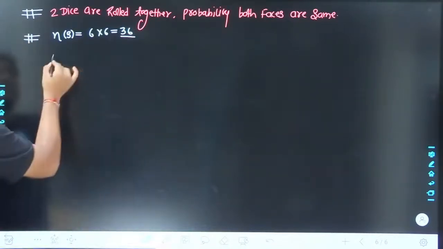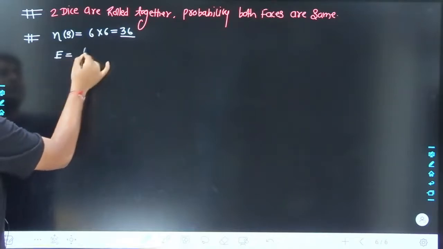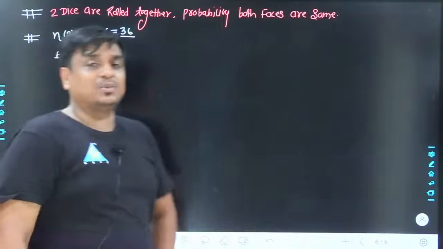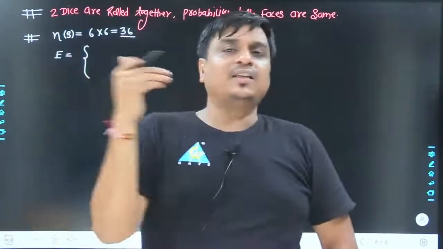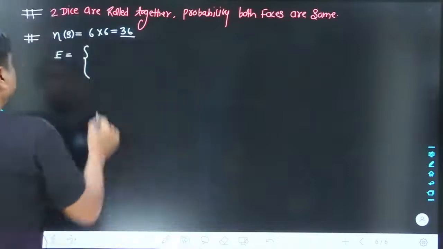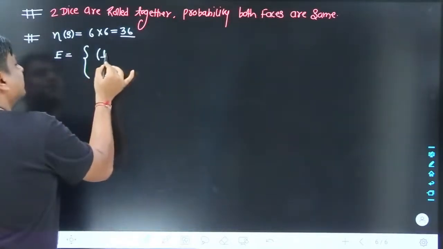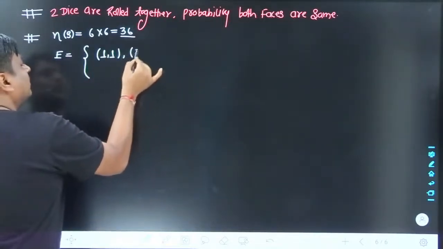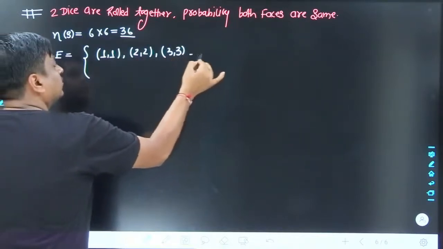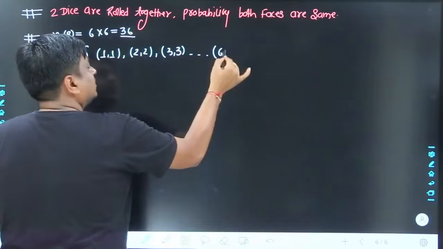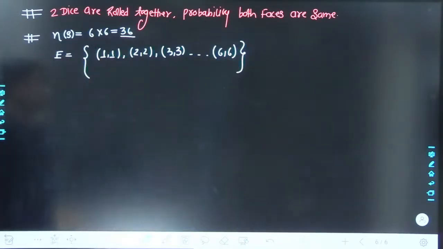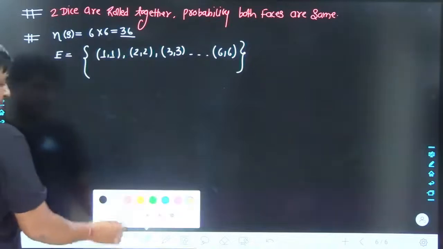As far as the favorable event is concerned, that is written as E. Out of 36 events, all the events where the first trial and the second trial give the same number are going to be my favorable outcomes. So what are the different events that would be my favorable events? 1 1, 2 2, 3 3, 4 4, 5 5, 6 6. This many events are my favorable events.